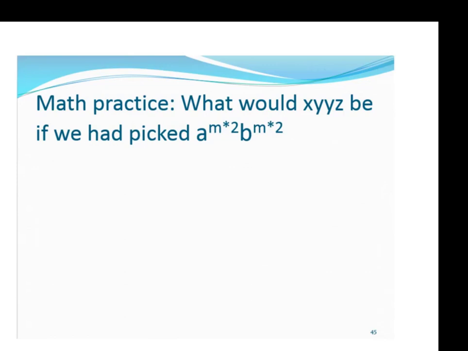So let's see what would have happened if, instead of our string being a to the m, b to the m, our string was a to the 2m, b to the 2m. So if m is 10, then we have 20 a's and 20 b's. But if m was 12, we'd have 24 a's and 24 b's. We don't know what m is.